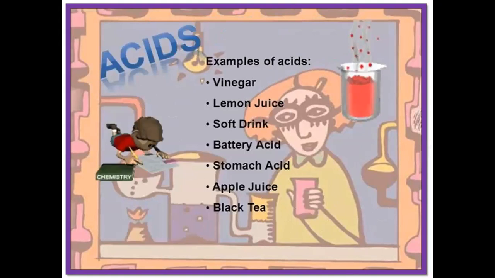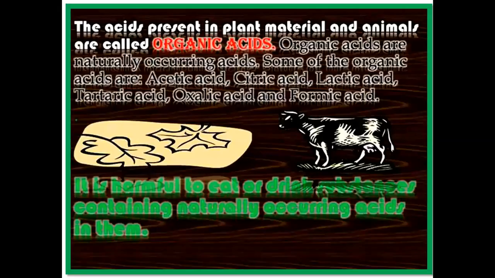The pH value of acids is less than 7. The common examples of acids are vinegar, lemon juice, soft drink, battery acid, stomach acid, hydrochloric acid, apple juice, and black tea. The acids present in plant material and animals are called organic acids. Organic acids are naturally occurring acids.